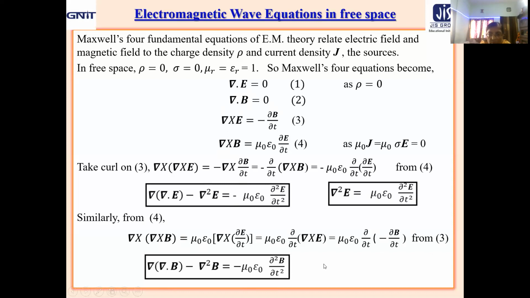So let us put the value here, and we will finally get del square B equal to mu naught epsilon naught del 2B del T2. That means again it is a second order differential equation in terms of space and time derivatives of the magnetic field. We got the second order differential equation for the electric field, and this is for the magnetic field. Now what about mu naught epsilon naught, and what about the nature of these expressions? Let us now clarify.